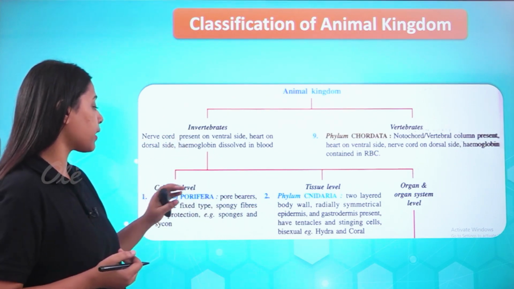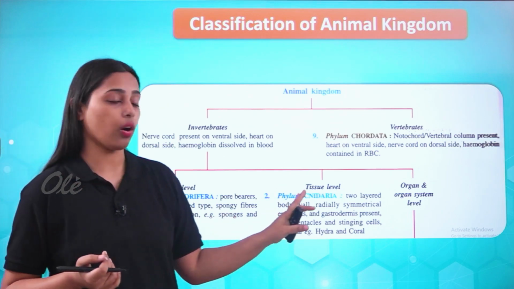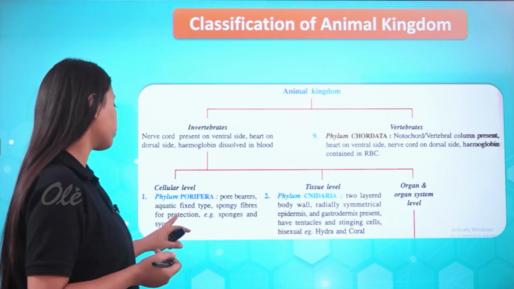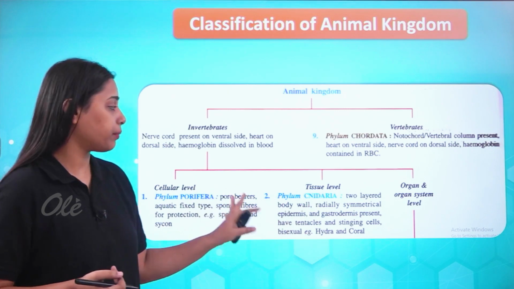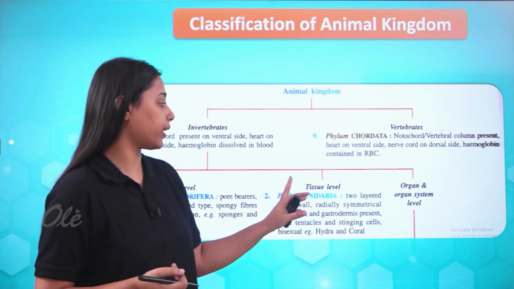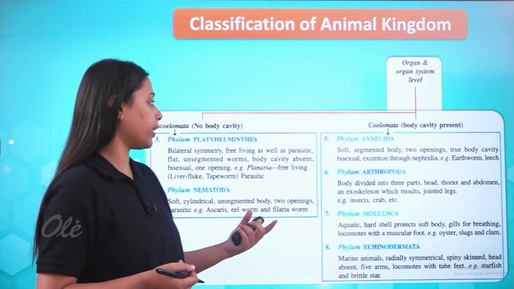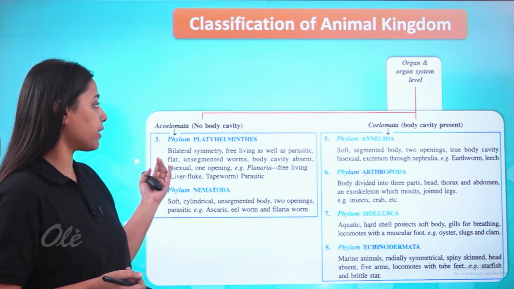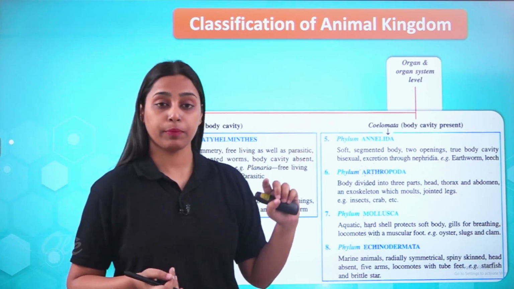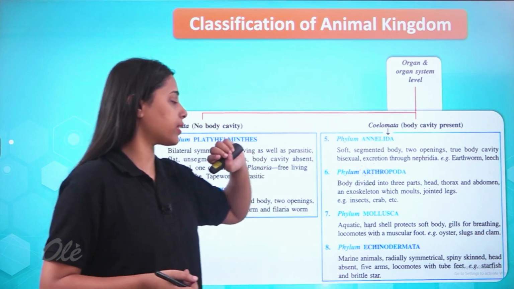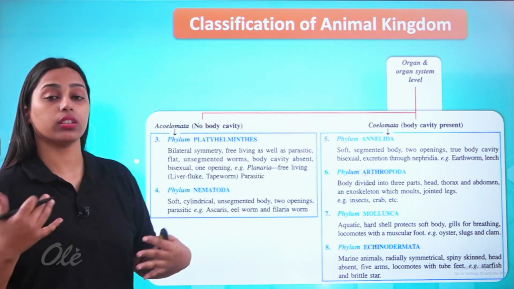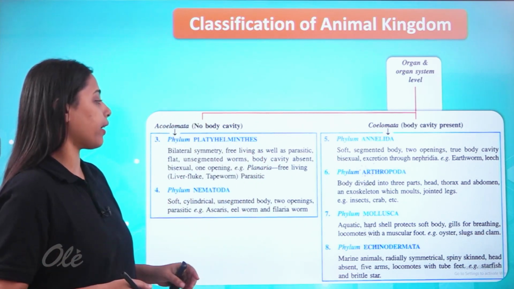Animals have cellular level, tissue level and organ system level of organization. So phylum Porifera is there, phylum Cnidaria is at the tissue level, and the organ system level has different categories, that is acoelomate and coelomate, depending on whether a body cavity is present or not. On the basis of that they have been distinguished.